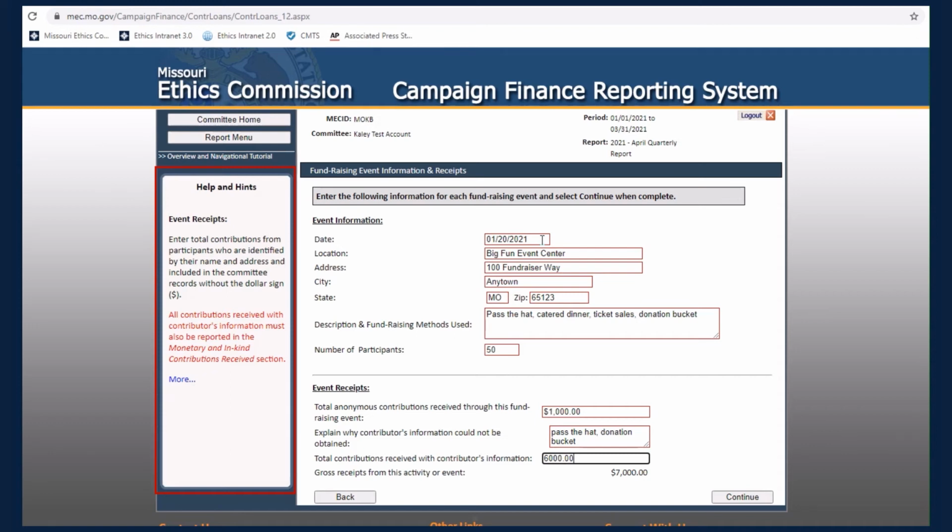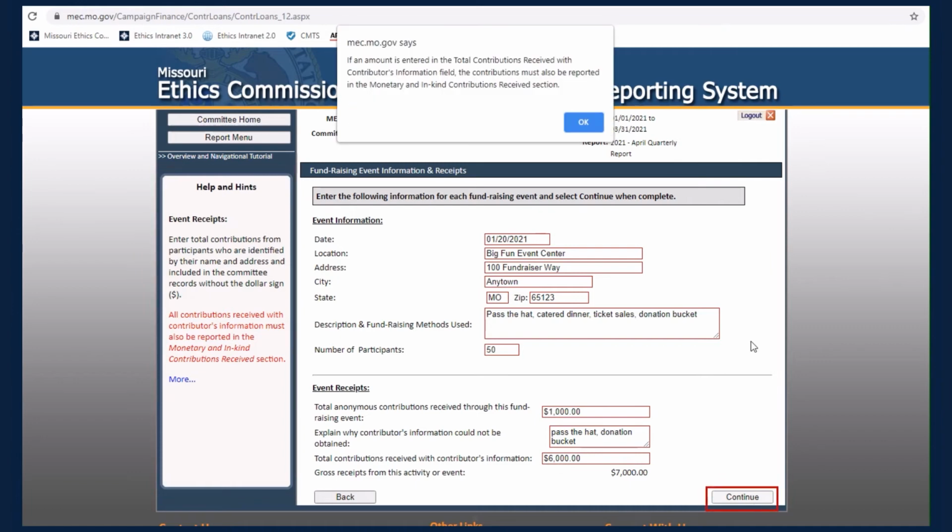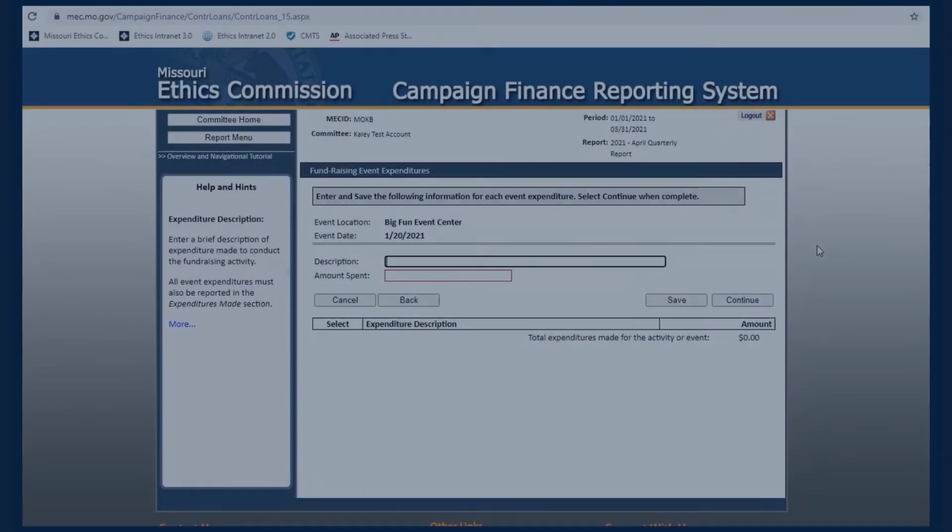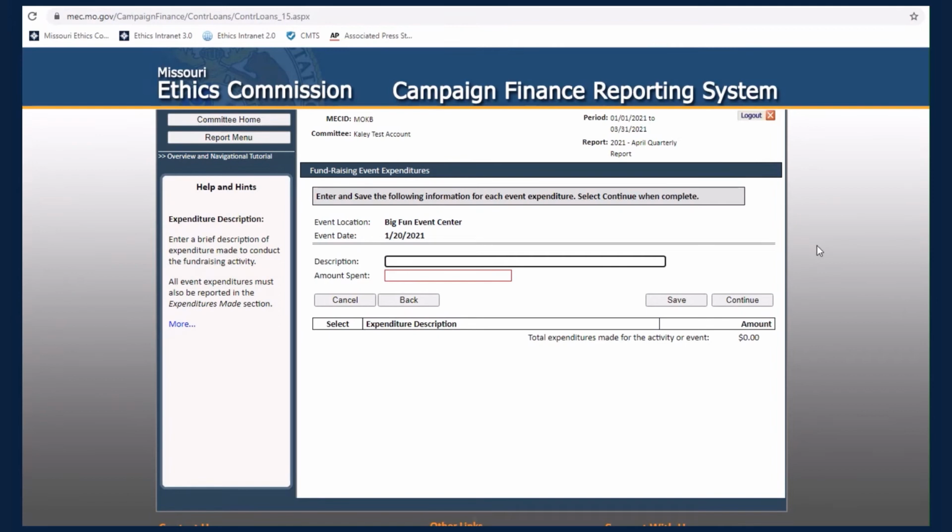Remember, these contributions must also be reported to the Monetary and In-Kind Contributions Received form. Select Continue to proceed. Next, enter the information about expenditures made for the event.